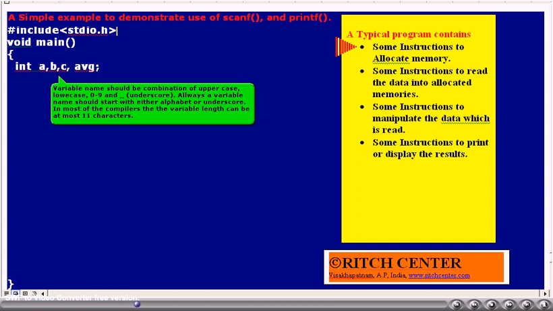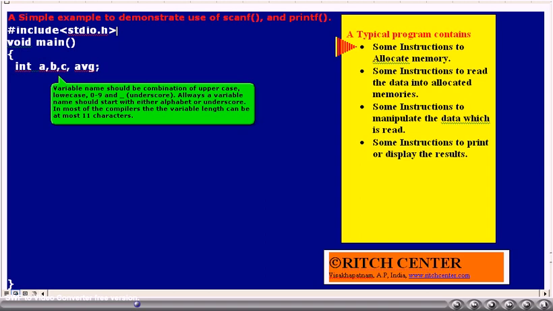Obviously, now you will be having a doubt: are there any rules and regulations one should follow while declaring the variables? Yes. Every programming language will be having its own rules and regulations. In the same fashion, C language is also having its own rules and regulations of variable name selection. In C language, a variable name should be a combination of uppercase, lowercase, 0 to 9 and underscore.